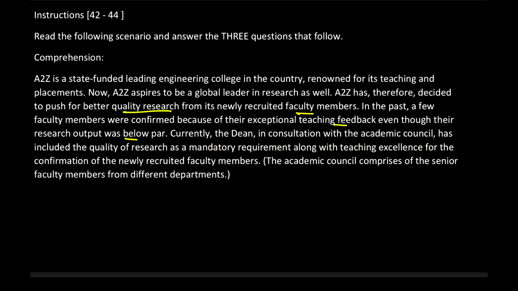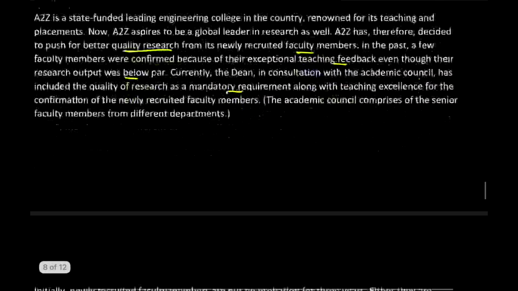So earlier this used to happen, but currently the dean, in consultation with the academic council, has included the quality of research as a mandatory requirement along with teaching excellence for the confirmation of newly recruited faculty members. The academic council comprises senior faculty members from different departments. So समझ रहे हो, एक faculty member में permanently confirm होने के लिए आपको दो चीजें अब चाहिए. What you need is teaching feedback as well as proper research.